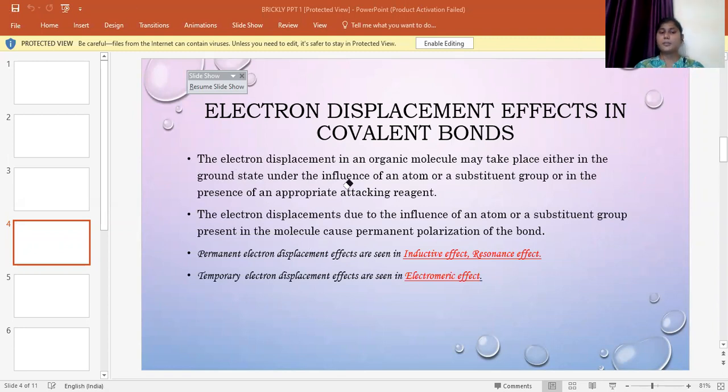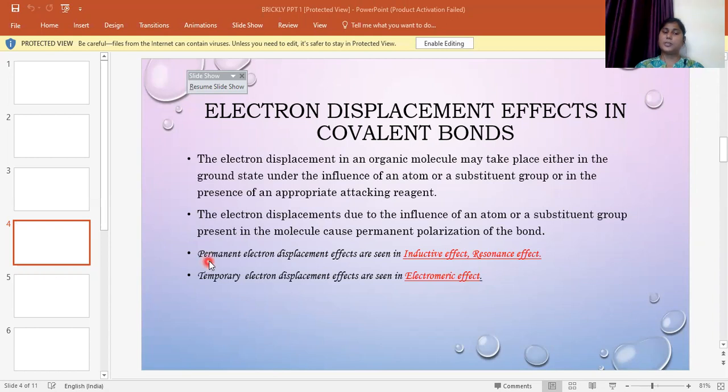We see the electron displacement in an organic molecule may take place either in the ground state under the influence of an atom or a substituent group, or in the presence of an appropriate attacking reagent. When there is electron displacement in the ground state, there is an influence of an atom or a substituent group, or a reagent which attacks the substituent molecule. Only then there is a displacement of the electron.